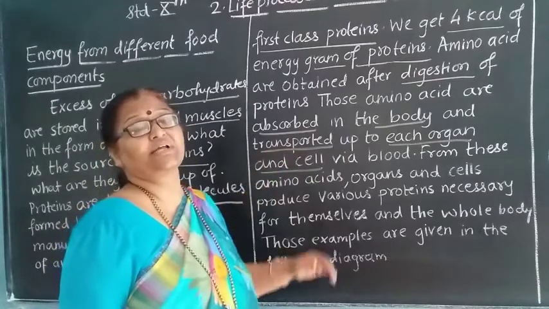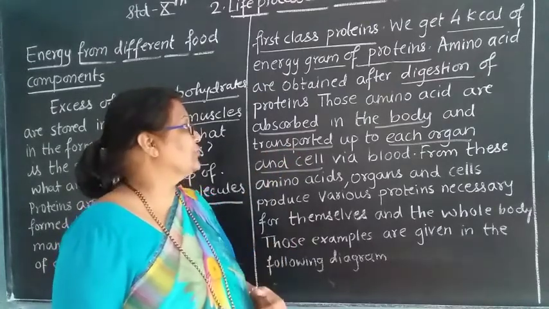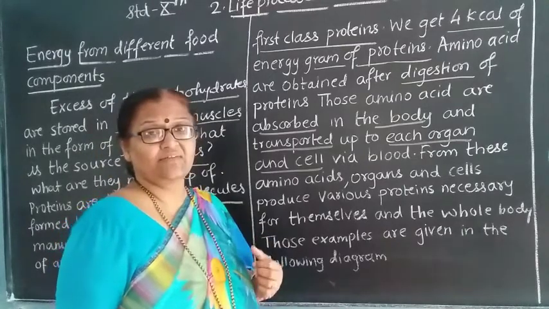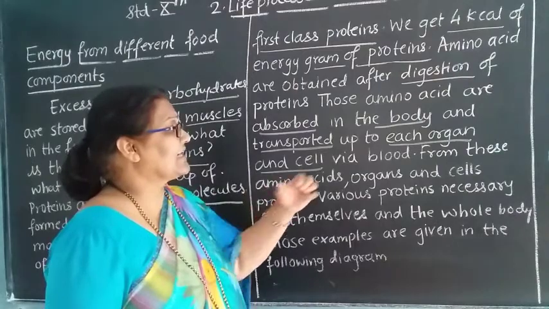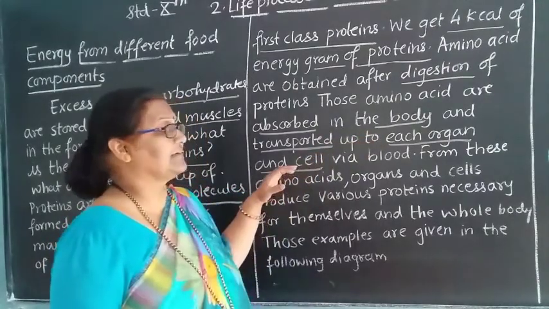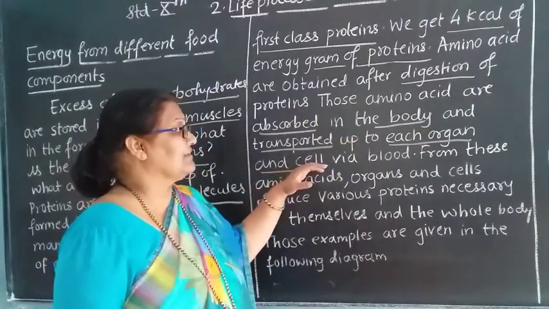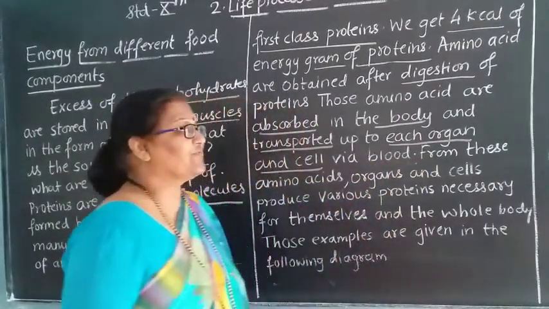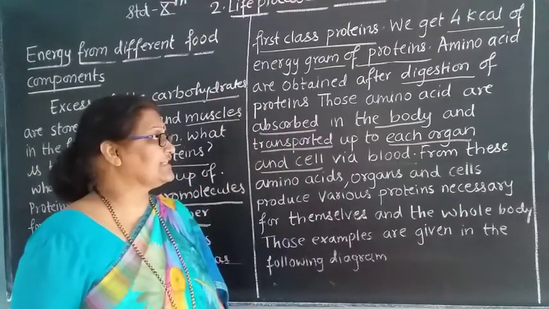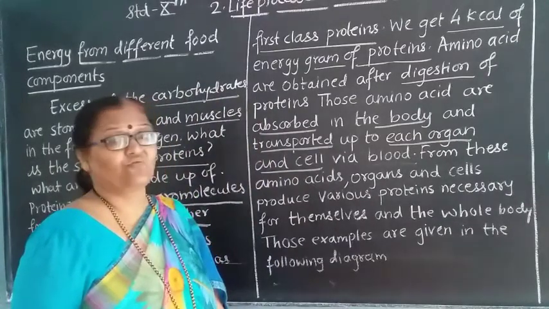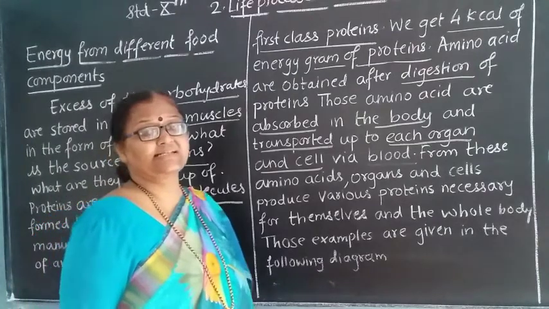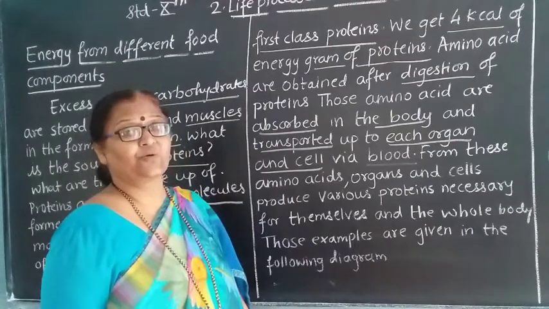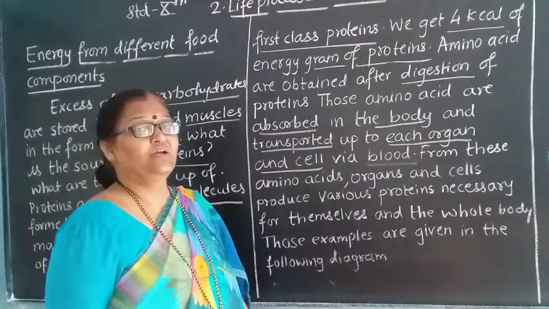So whatever proteins are consumed, or amino acids formed, they should be transferred to each and every cell. They are transferred to each and every organ or cell via blood. So blood is the medium which transfers the amino acids after the breaking down of the proteins.